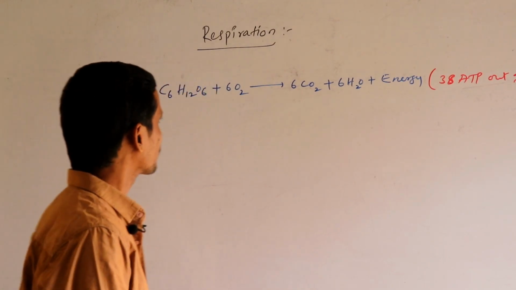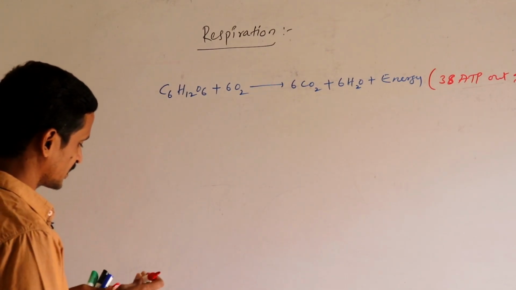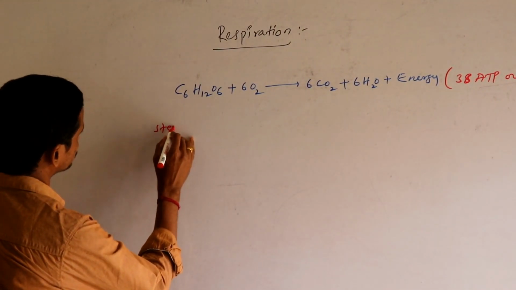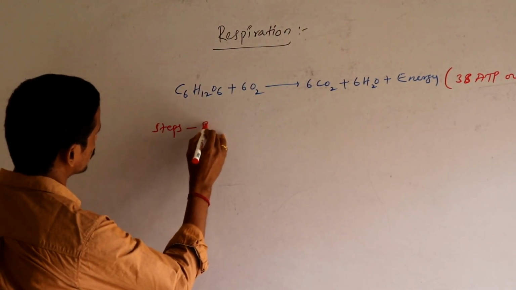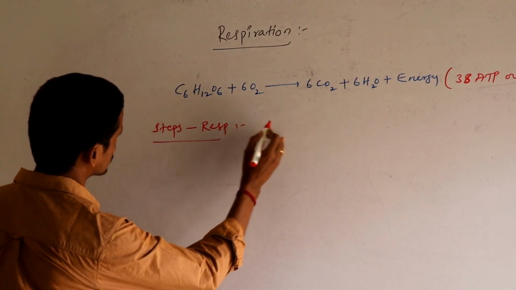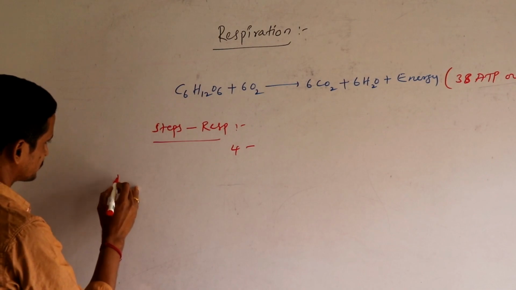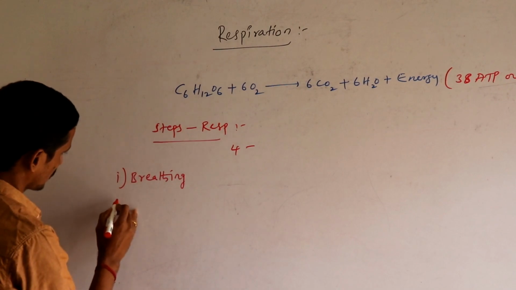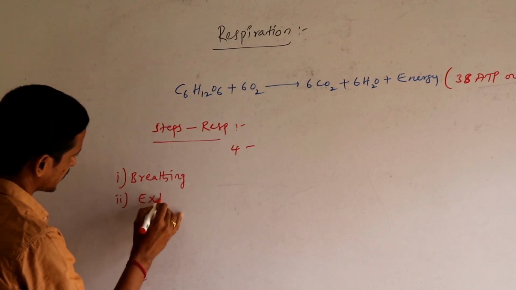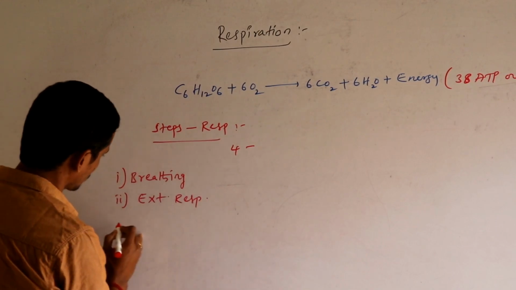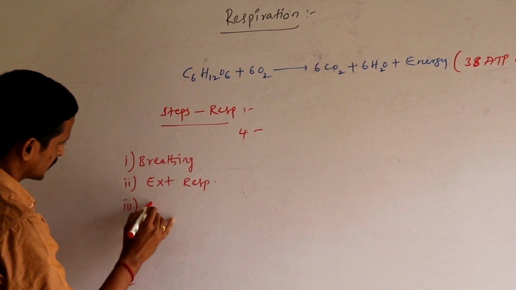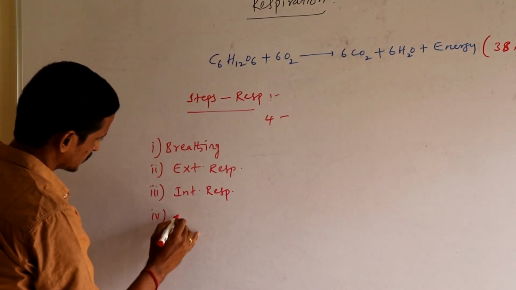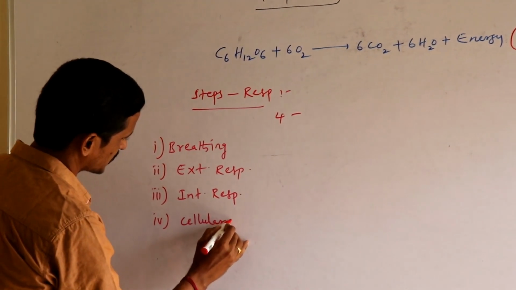In higher animals, respiration occurs in 4 steps. The steps in respiration: first is breathing, second is external respiration, third is internal respiration, and fourth is cellular respiration.